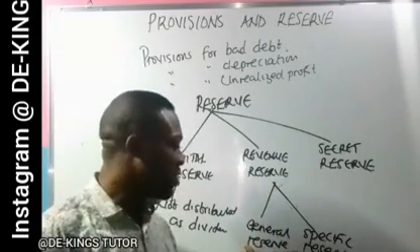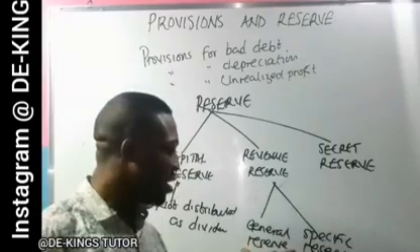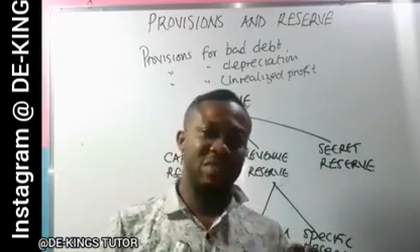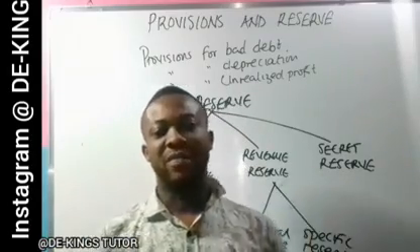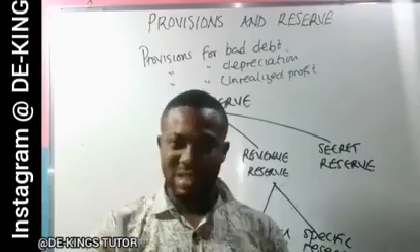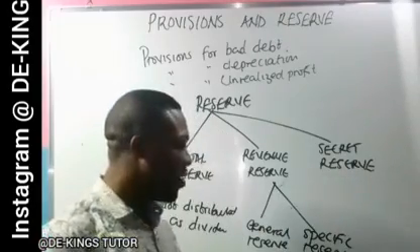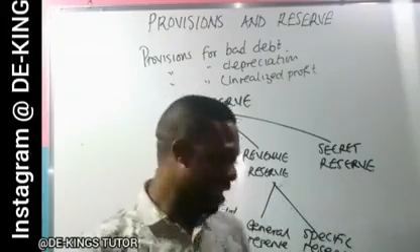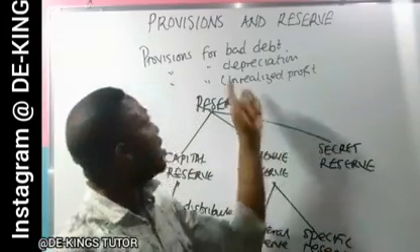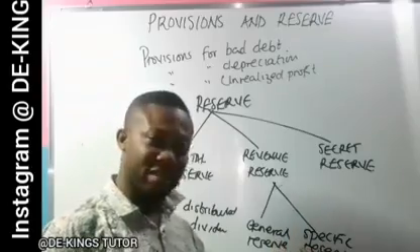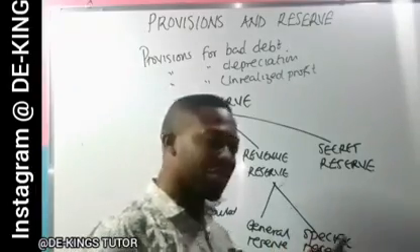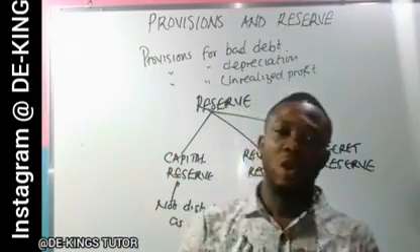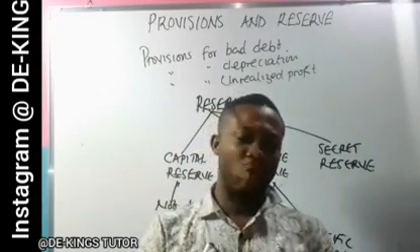Now, the general reserve is also known as contingency reserve. It is a reserve used in strengthening the financial position of the business. The specific reserve, on the other hand, is meant for a specific purpose. This is the aspect that looks like the provisions, but it is different in that the specific reserve is meant, for example, for a dividend equalizer.